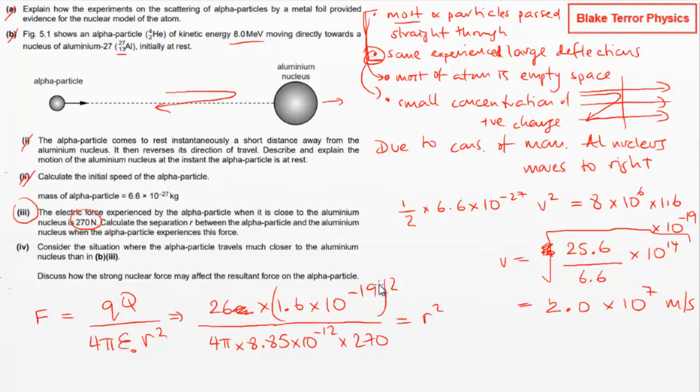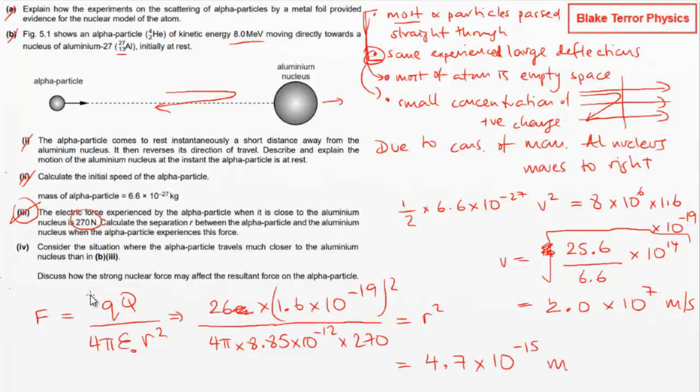which is giving 4.71 times 10 to the minus 15. So 4.7 times 10 to the minus 15 meters. So, yep, nice and small. Now we're on to part 5.